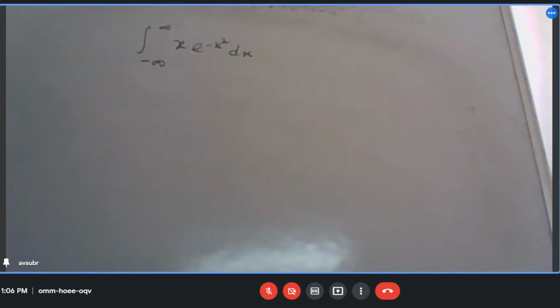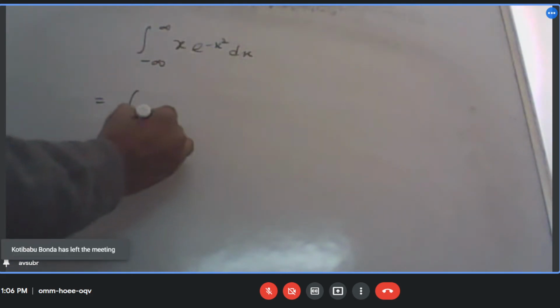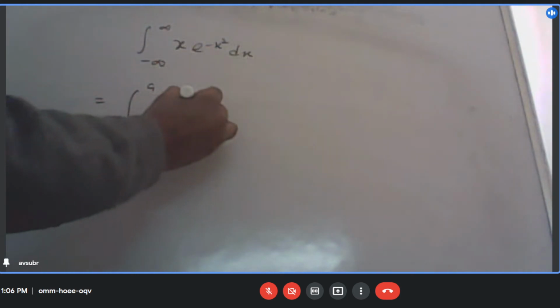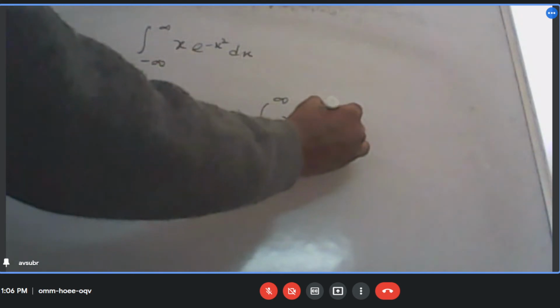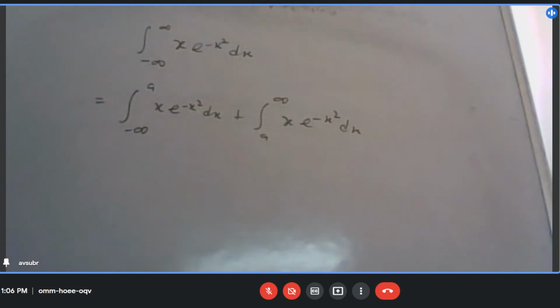How can we write down this particular integral? x e to the power minus x square dx from minus infinity to a, plus from a to infinity of x e to the power minus x square dx. Can I write it like this? Yes, sir. Is it improper integral of first type or second type? First type.